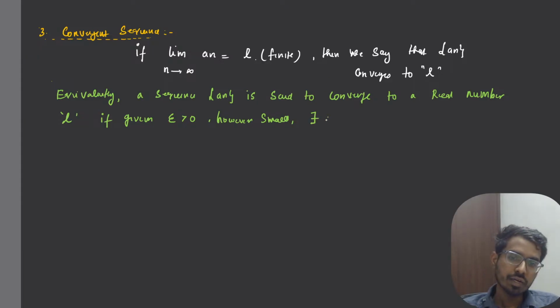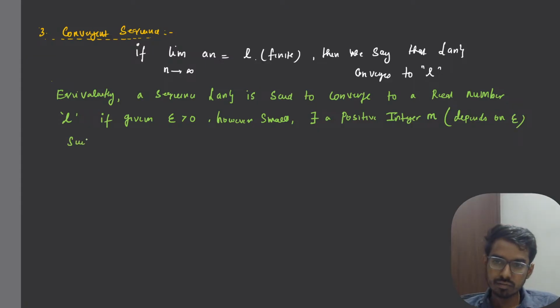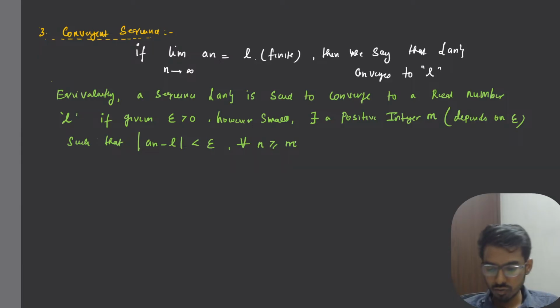There exists a positive integer m. Whatever epsilon you give, I can always find a positive integer m, and this m depends on your epsilon, right? With your epsilon only I can find an m. This m depends on epsilon such that the distance between an and L will be less than epsilon for every n greater than or equal to m,